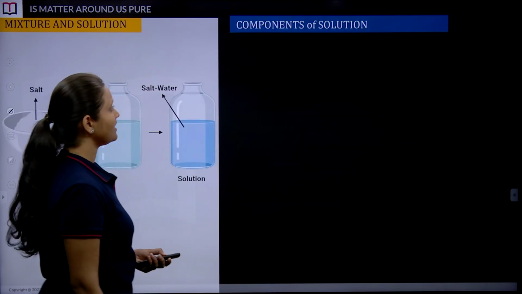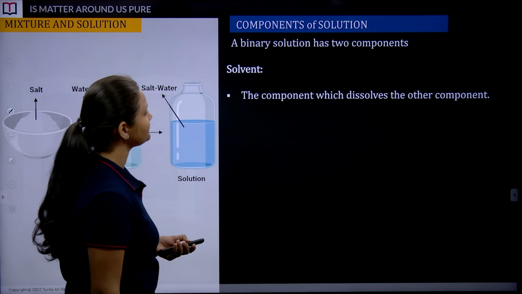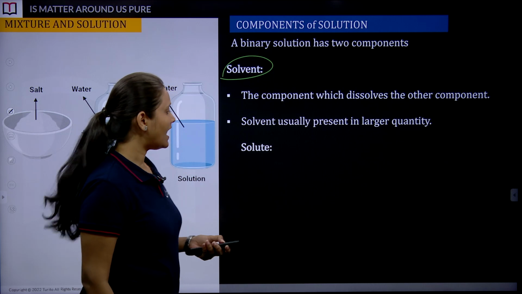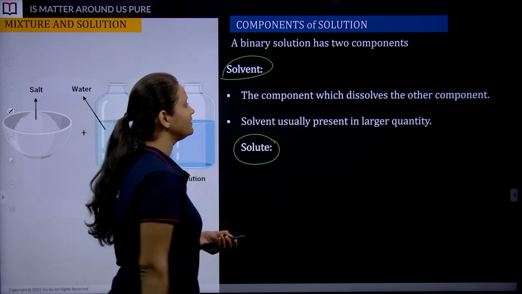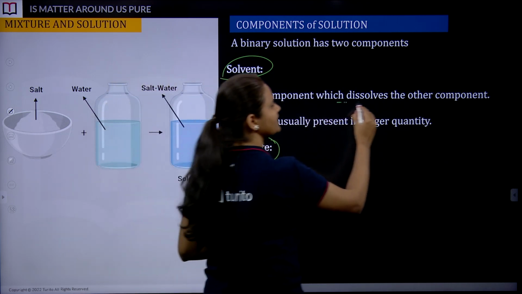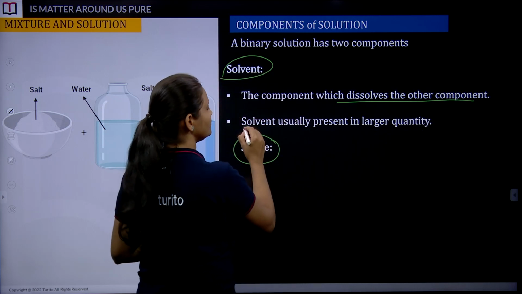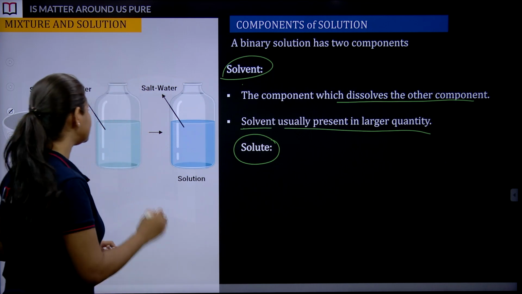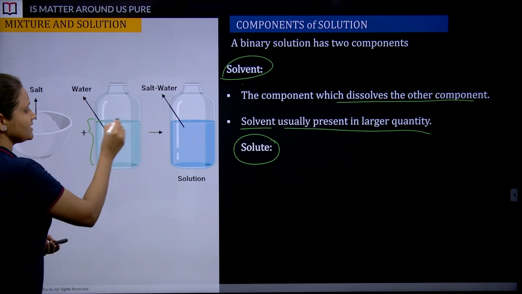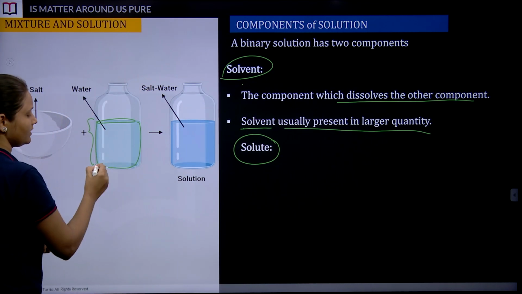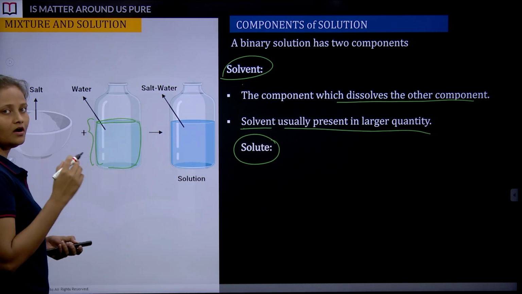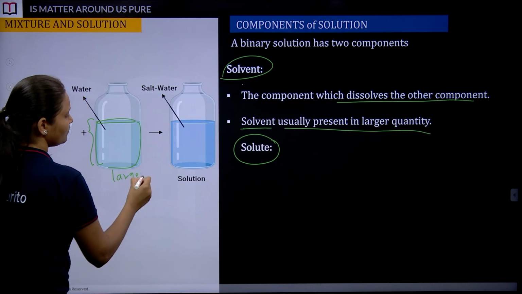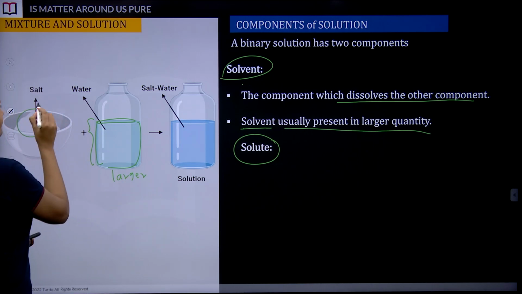Then we moved on to understand the components, solvent and solute. The component which dissolves the other component is the solvent. The solvent is usually present in larger quantity, as you can see from this diagram: to make the salt solution, we have taken a solvent which is larger in quantity than the solute.